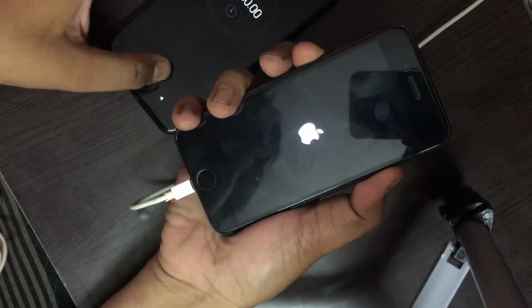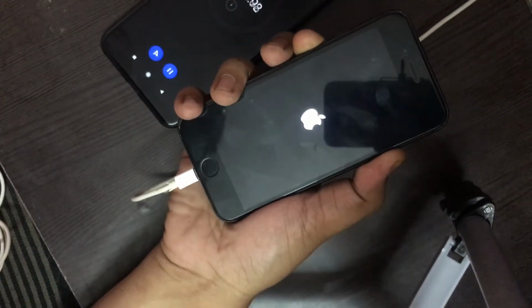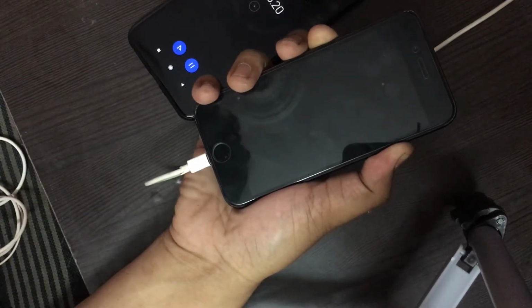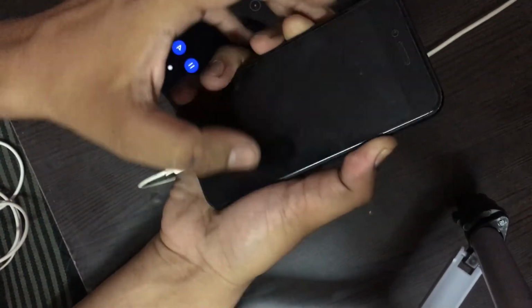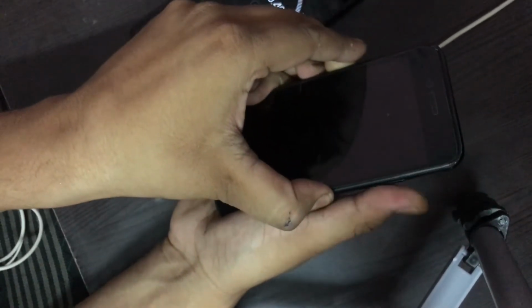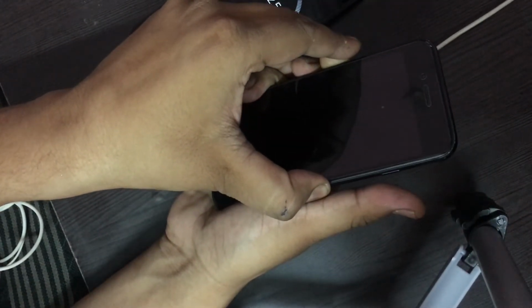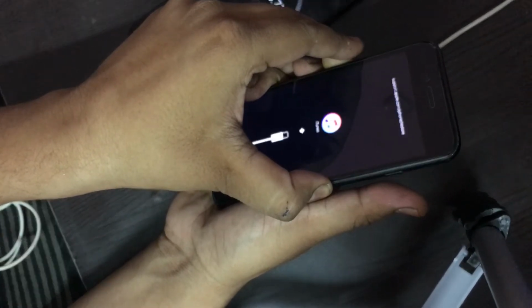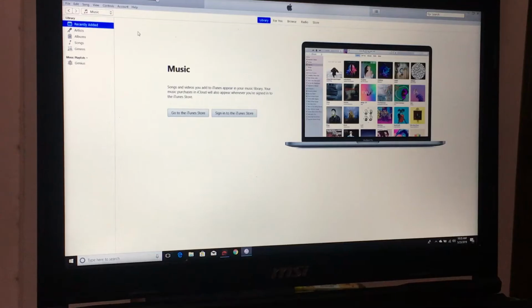The first one is pressing the power button while holding the home button for some seconds. And the second one is, if your home button or the finger scanner button is not working, then you can press the power button while pressing the volume up or down button for 10 seconds. So let it go.